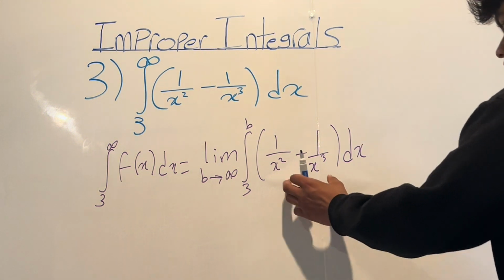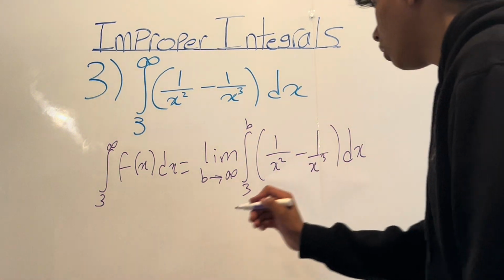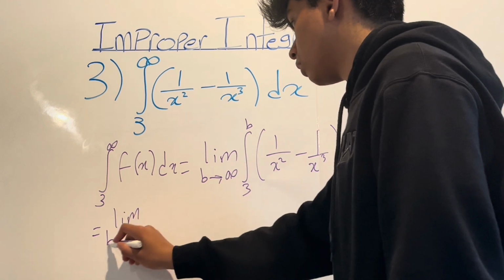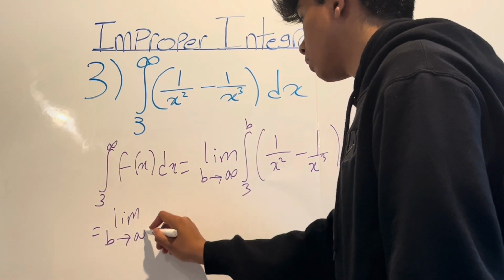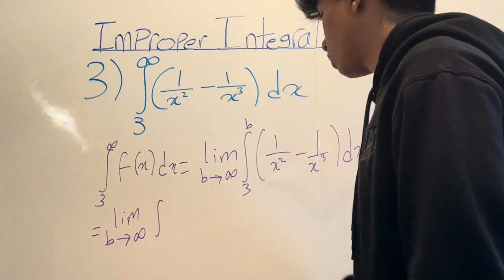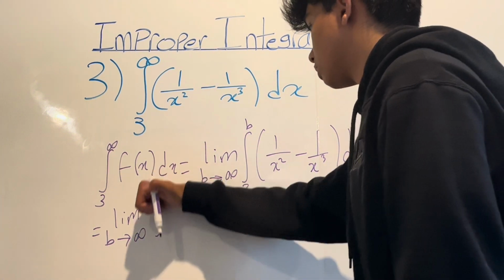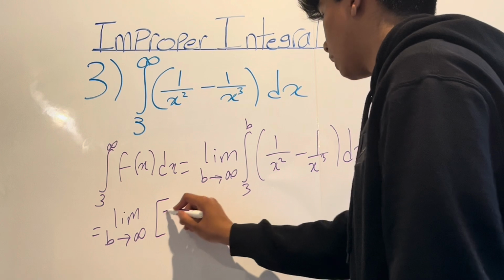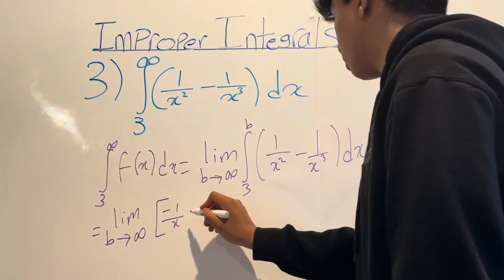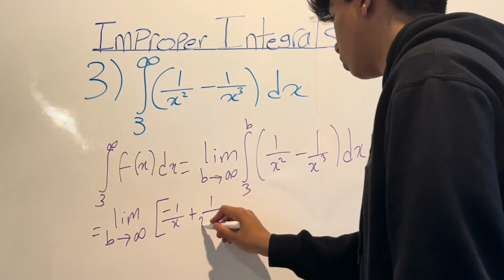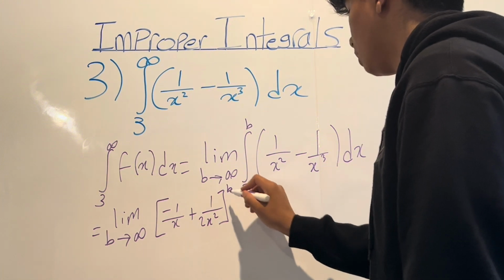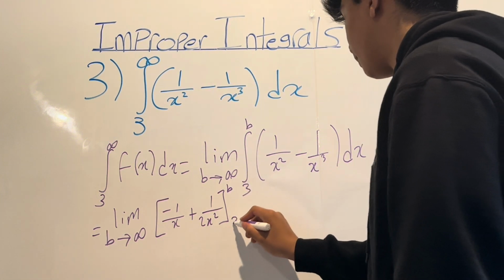And now we need to just integrate this, and it's just going to be simple power rule. So negative 1 over x plus 1 over 2x squared with the bounds b and 3.